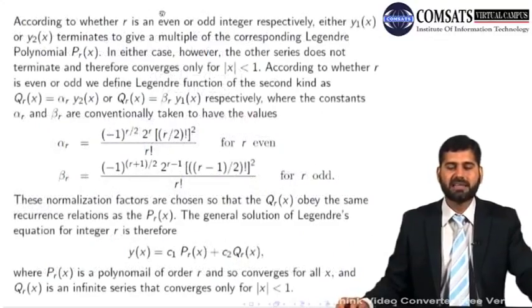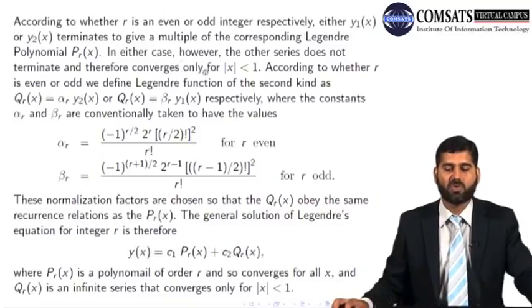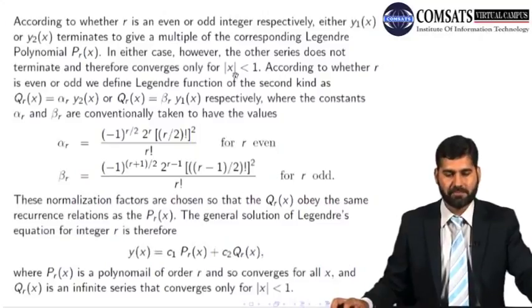According to whether r is an even or odd integer, respectively, either y1 or y2 terminates to give a multiple of the corresponding Legendre polynomial Pr of x. In either case, however, the other series does not terminate and therefore converges only for x less than 1. According to whether r is even or odd, we define Legendre's function of the second kind as this one.